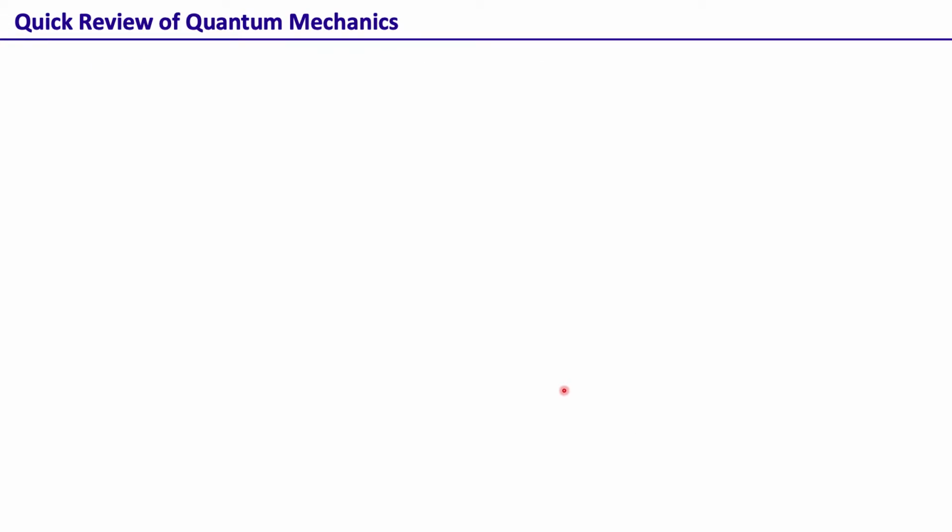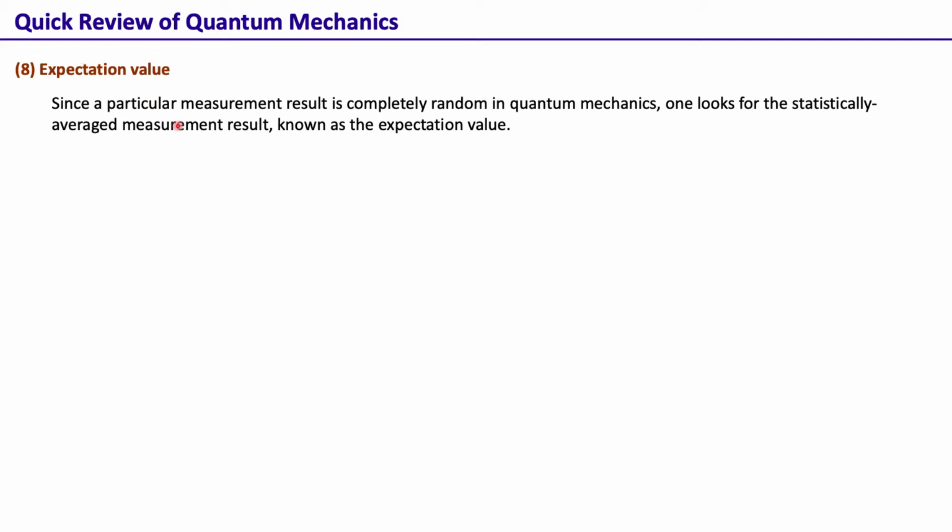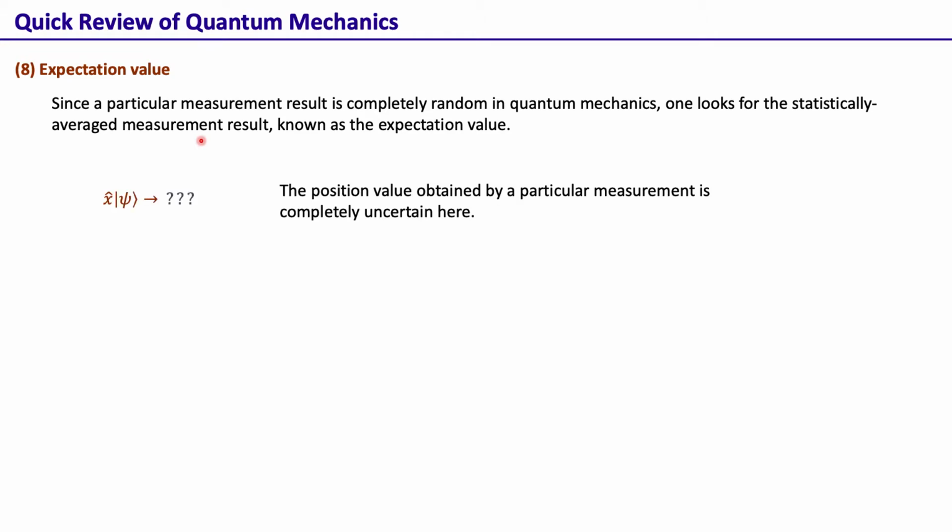Since the measurement outcome in quantum mechanics cannot be predicted, one actually works with the expectation value, and this is the averaged measurement result that one expects. So this is something that can be predicted. Here we cannot predict the particular measurement outcome. So the expectation value of an operator that is represented like this is given by this definition, same as in classical probability theory. That is just the parameter times its probability density times dx.